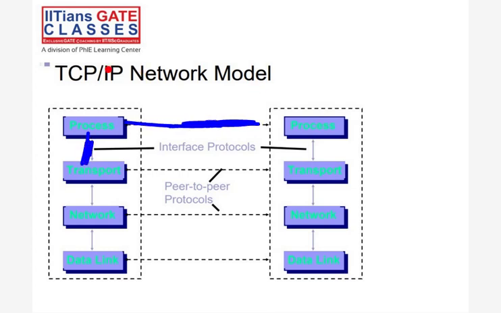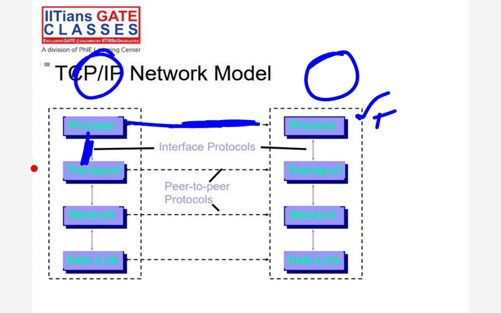See, we have to send data to this layer. So some rules are required, right? That is an interface, right? But between these two, it's called a peer-to-peer protocol.